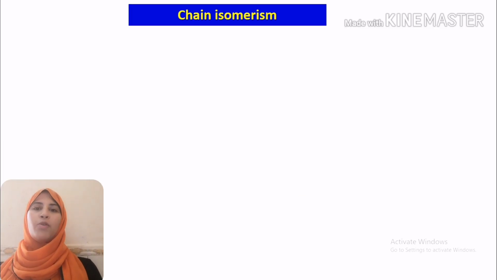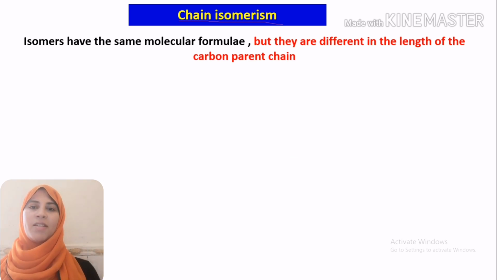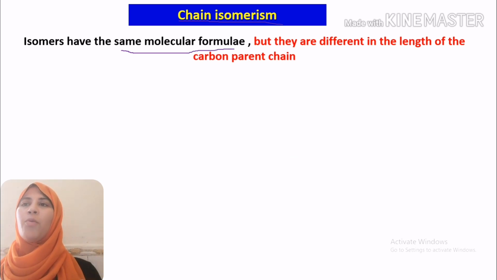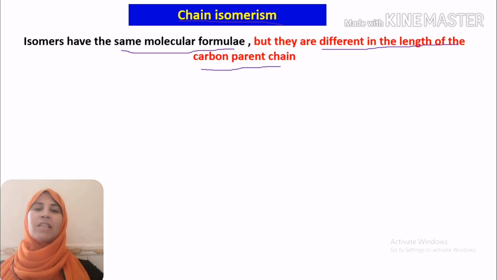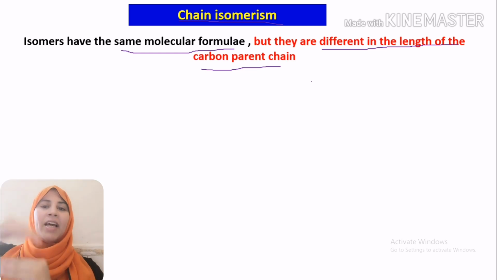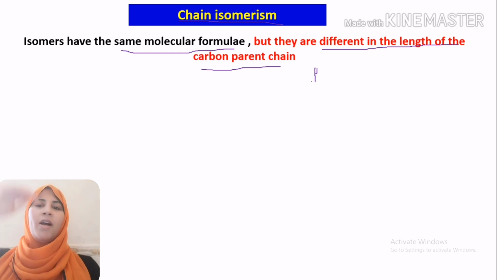At first, let's start with structural isomerism. The first type is chain isomerism. In chain isomerism, we have isomers. Isomers have exactly the same molecular formula, but they are different in what? They are different in the length of the carbon parent chain. They are different in their lengths in growing, like us, at first increasing in our length.